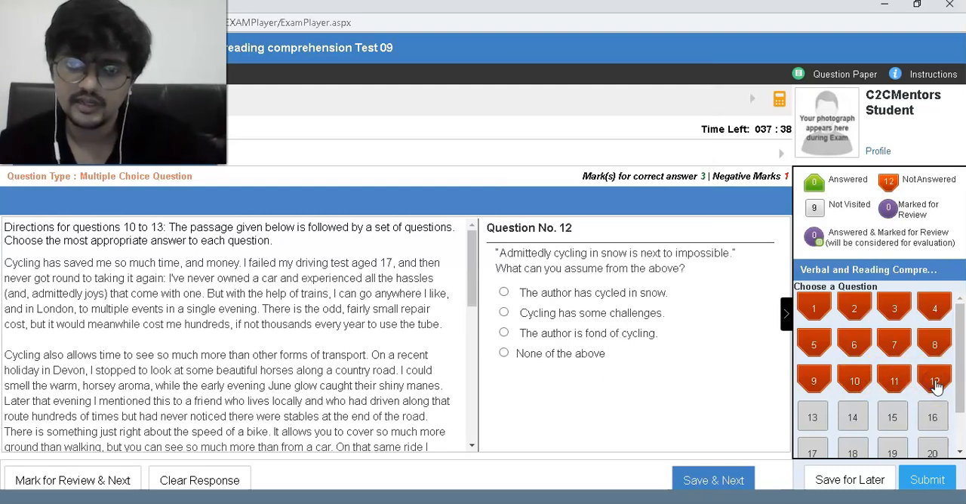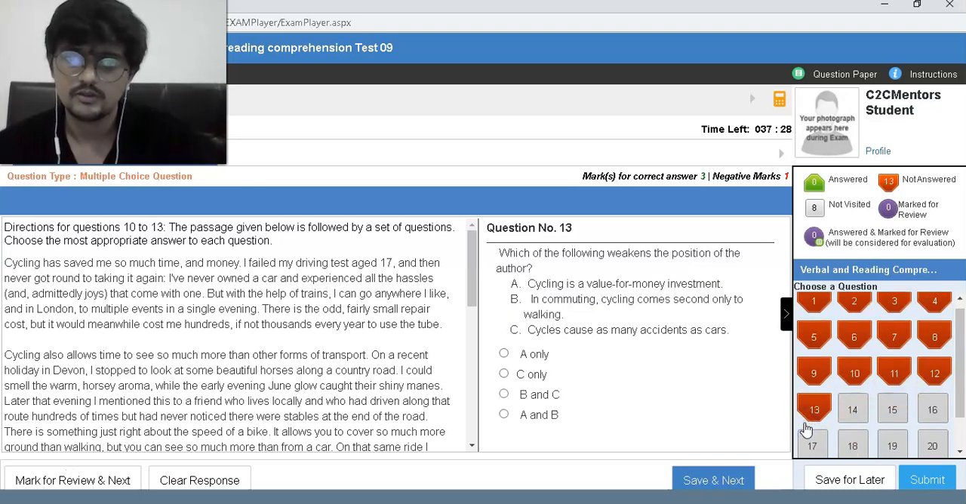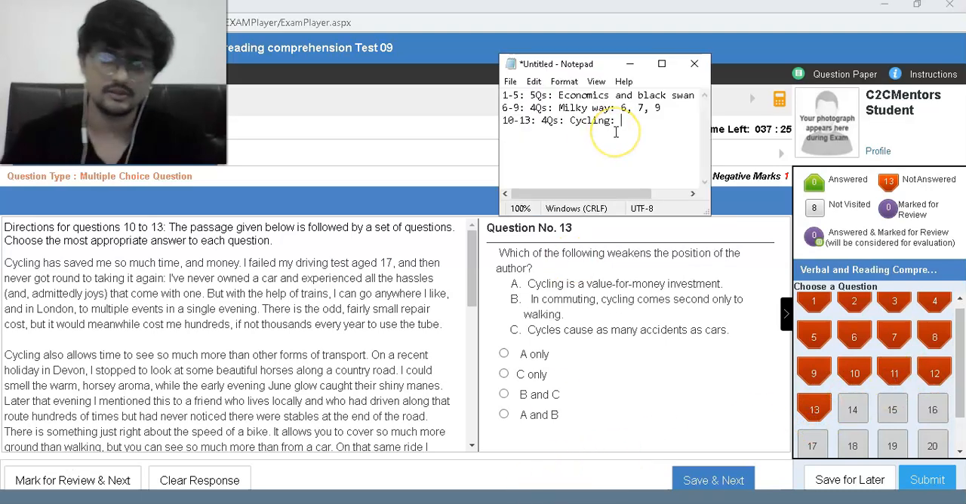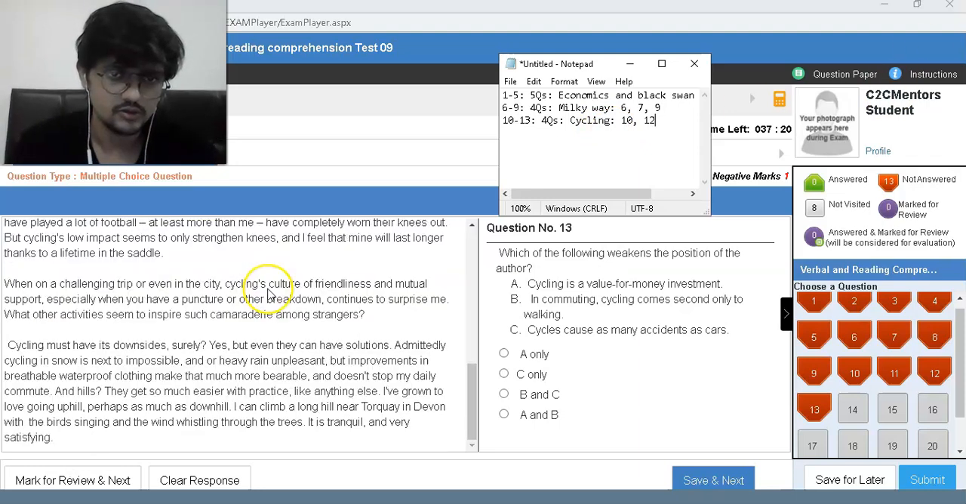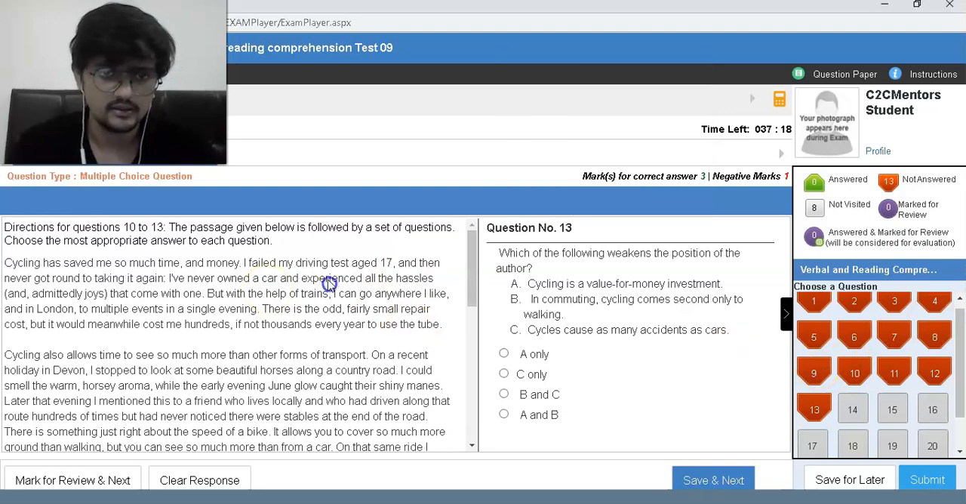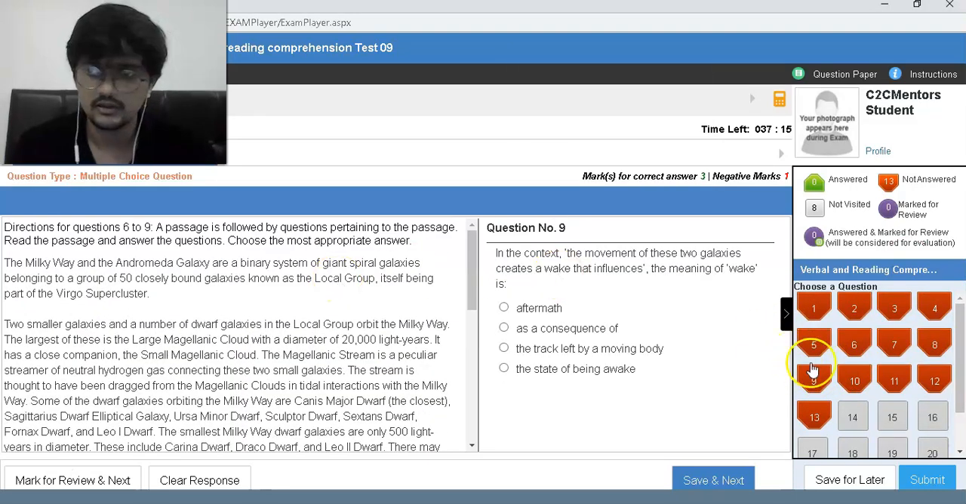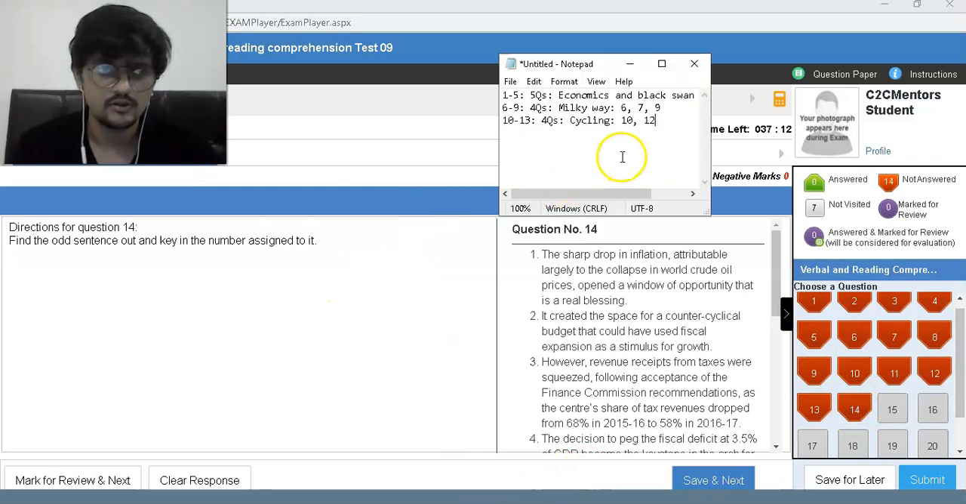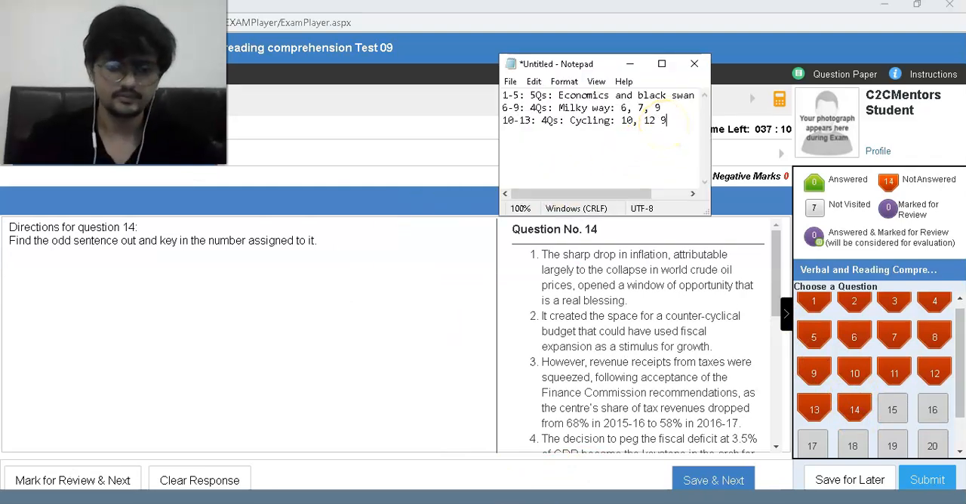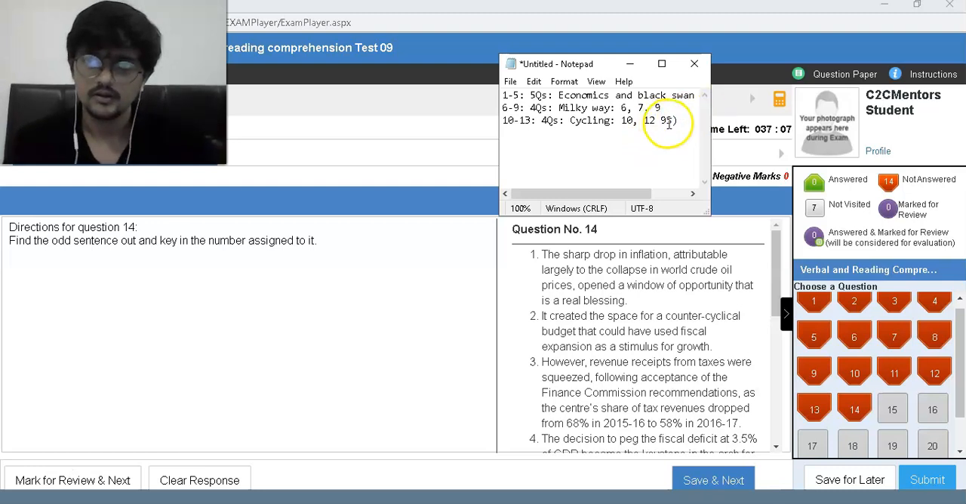10th, maybe. Admittedly, cycling in snow is next to impossible. Okay, cycling has some challenge. 12th also. 10th, 12th. Which also weakens the position. Okay, 10th and 12th are the only ones, but this is a relatively easier set. 10th and 12th. And 9th. Okay, this one's a little smaller. So this set is relatively smaller. There you have it, 10th and 12th, this one, nothing else over there.